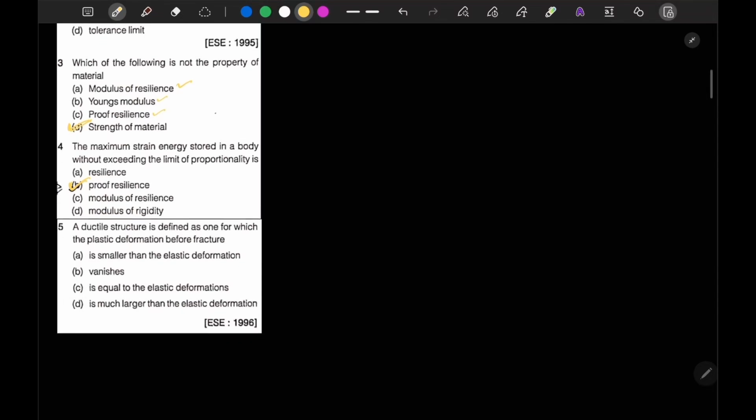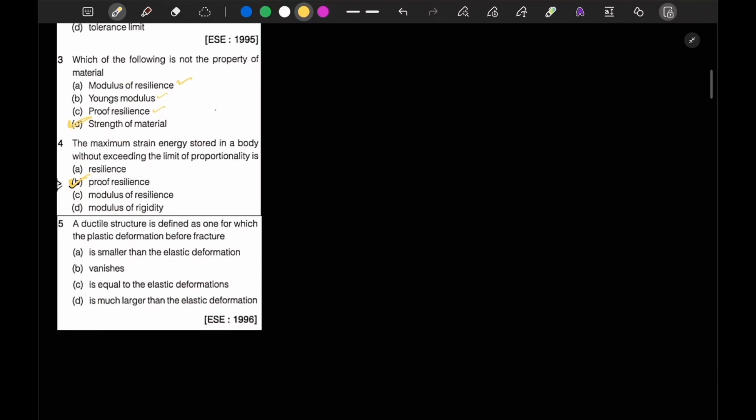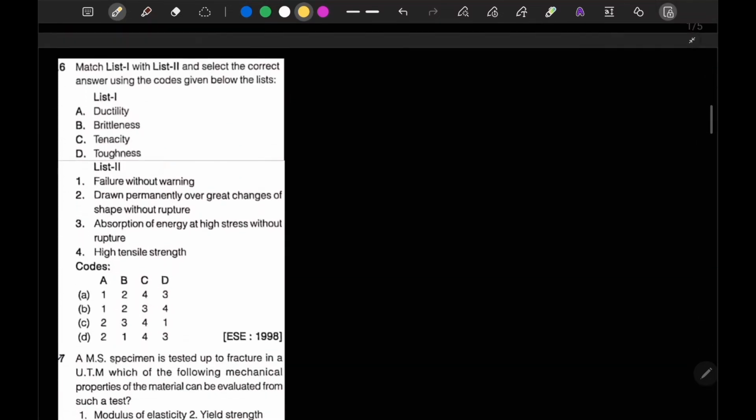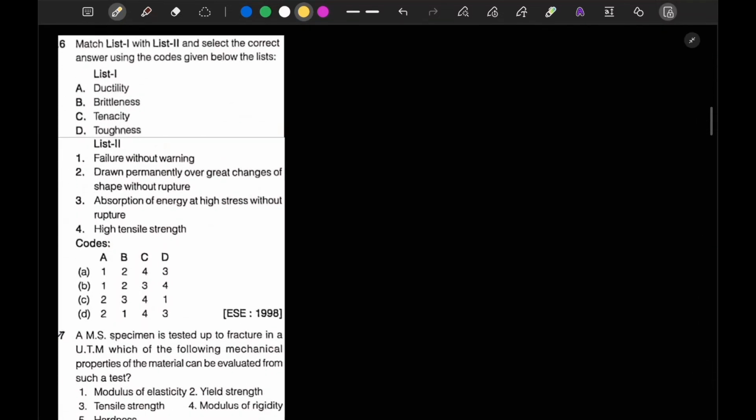Next, a ductile structure is defined as one in which there is plastic deformation before fracture. Actually, the plastic deformation is much larger than the elastic deformation. Now moving to the next question, it is a match-the-list question. So let's see: ductile, brittle, tenacity and toughness. Failure without warning, this is our brittleness.